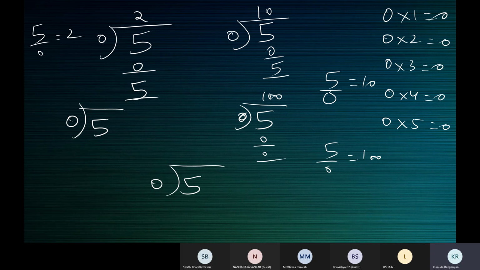If it is possible to get different answers, or if the answer is not unique, then we say it is not defined. When do we say it is not defined? When the answer is not unique. If all of us cannot get the same value, we say the division is not defined. So here you can see, there is no single number as a quotient. So we say that division by 0 is not defined. There is no single answer for this.